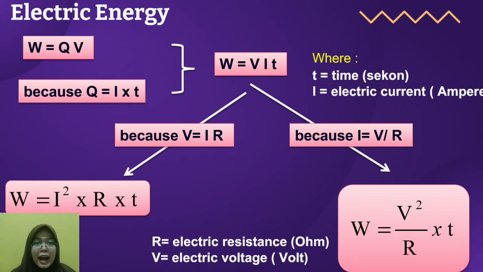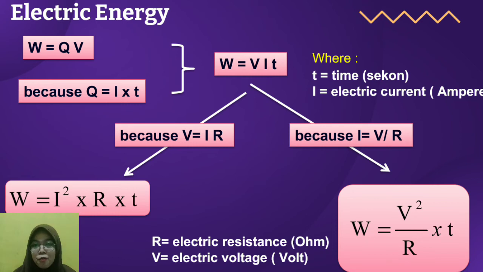Because V is IR, the formula becomes W equals I squared RT.